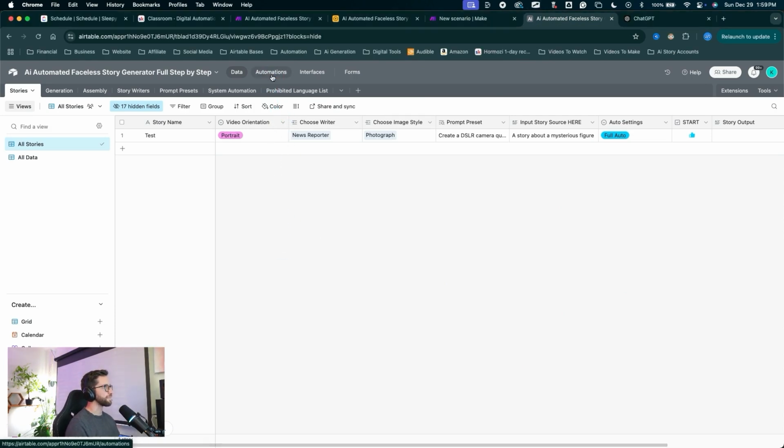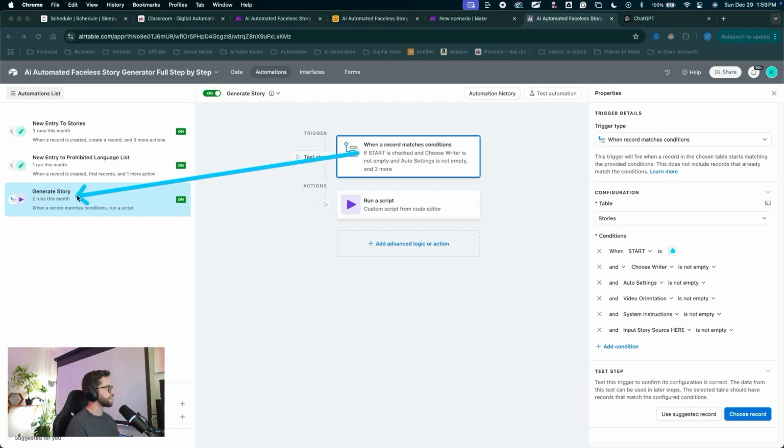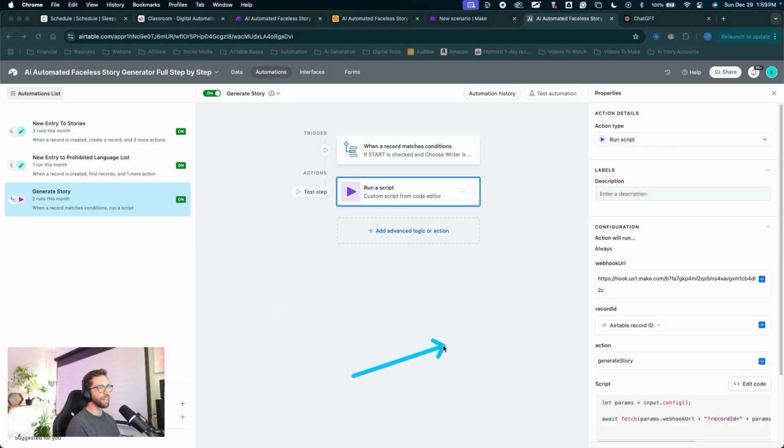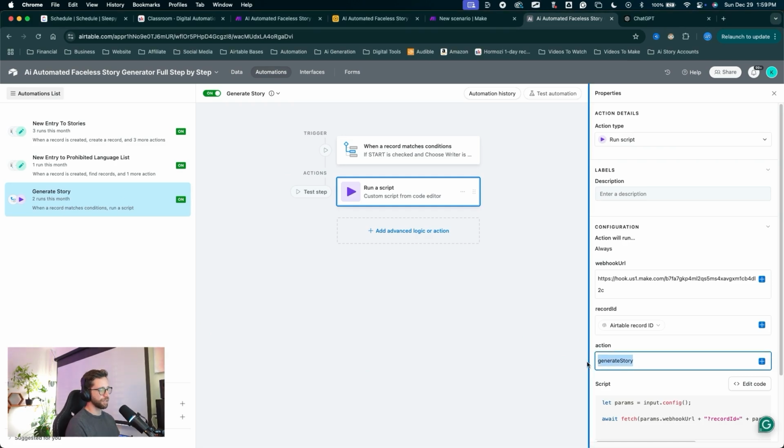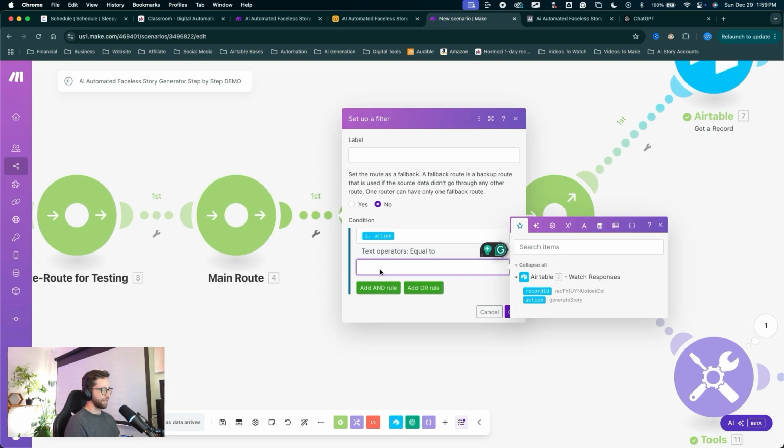So we're going to come back into the automations tab. We're going to come into our generate story action. We're going to come into the run a script action, and we'll find that action variable right here, generate story. Now just copy and paste that. That way it won't get messed up. Back into Make, right there is where we will paste that variable.